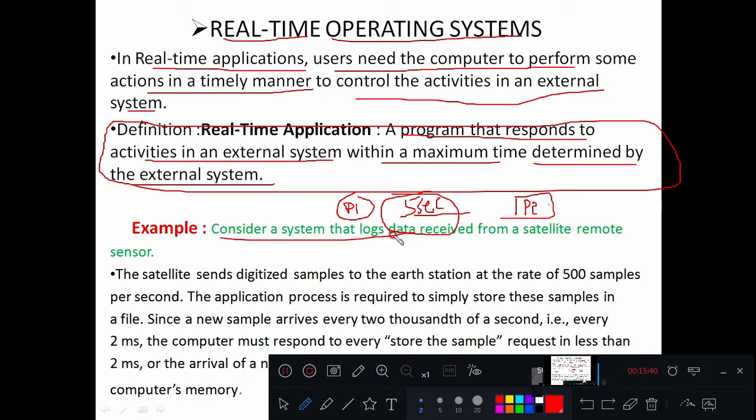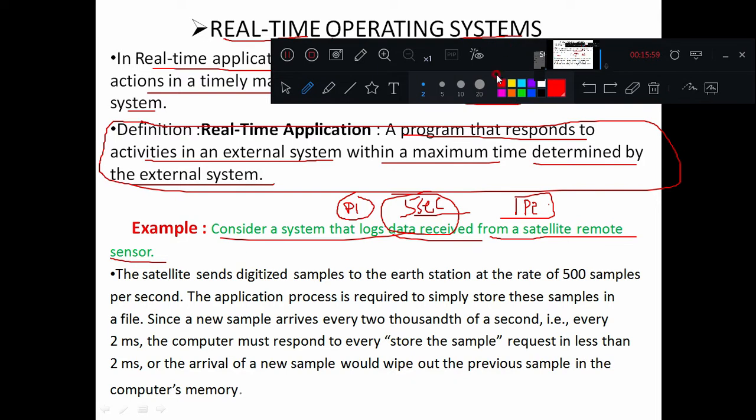Let me take one example, a real-time example. Consider a system that logs data received from the satellite remote sensor. So there's a sensor, there's a base station at the ground, and there's a satellite in space. Then we are considering a system that logs data received.